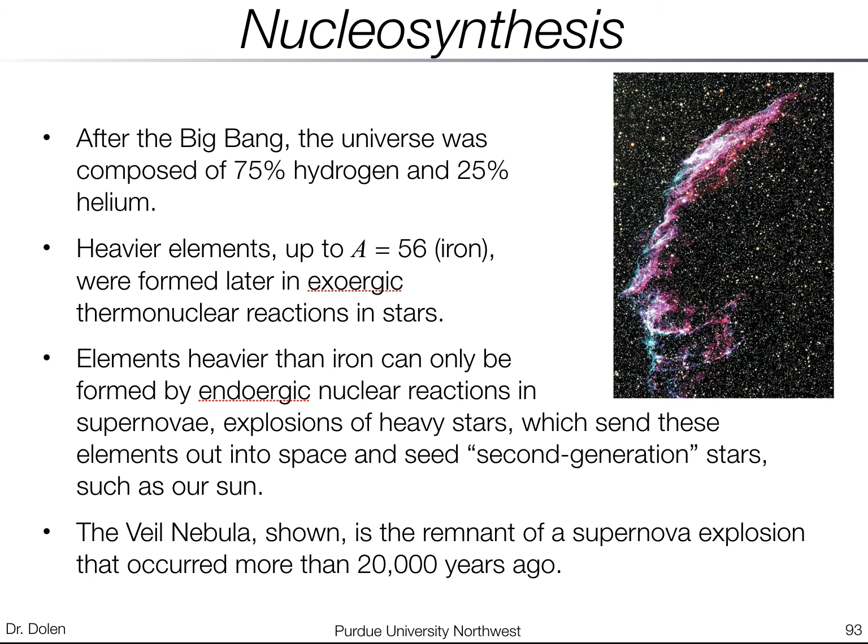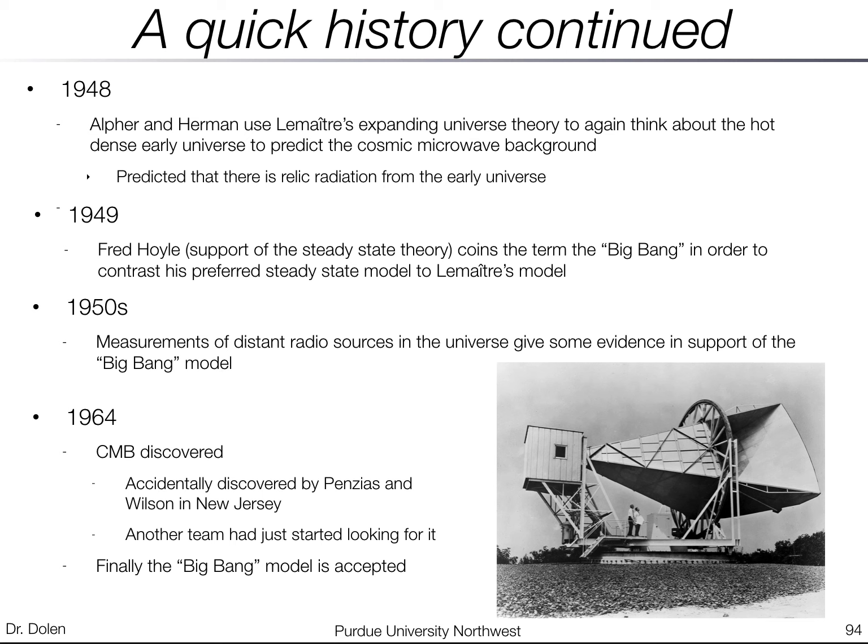Okay, but anyway, going back to the history, in 1948, Alpher and Herman used Lemaitre's expanding universe theory to think more about the hot, dense early universe, and they predicted something called the cosmic microwave background. In the early universe, if you had all these particles floating around, a really hot, dense soup of particles, then light couldn't travel very far. Anytime you produced a photon, it would be quickly absorbed in this hot plasma. But as the universe expanded and cooled, once atoms formed, light could then escape.